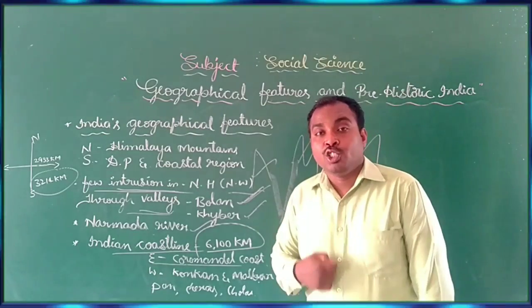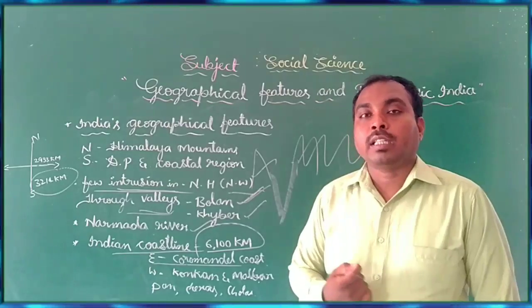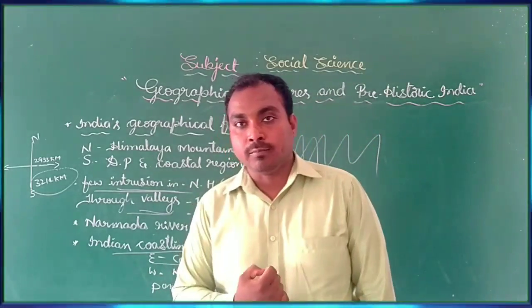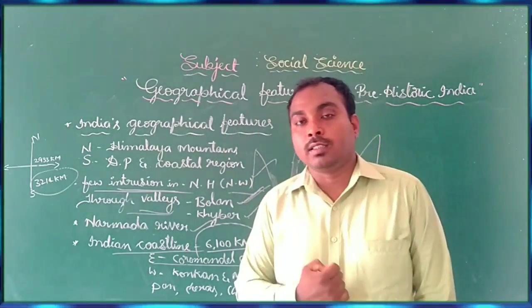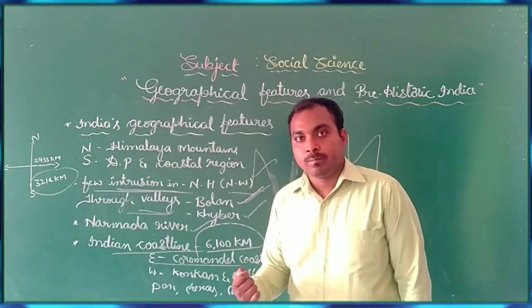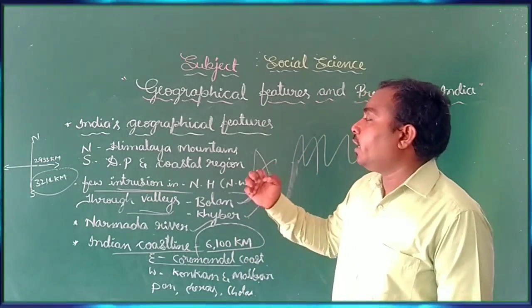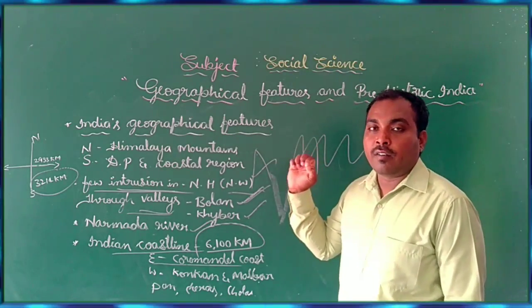The Pandyas, Cheras and Cholas were very important powerful kingdoms born because of this richness. This is all about India's geographical features.